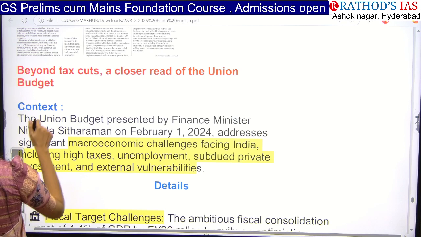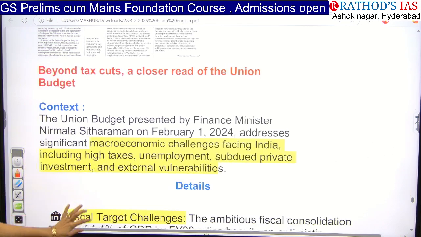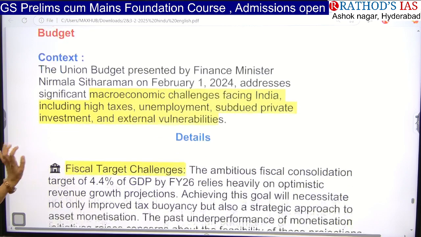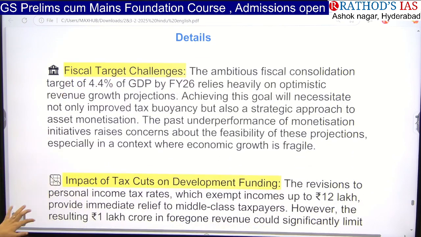Beyond tax cuts, a closer read of the Union Budget. The Union Budget, presented by our finance minister on February 1st, addresses significant macroeconomic challenges faced by India, including higher taxes, unemployment, private investment and some external vulnerabilities. Now let us see them one by one clearly.